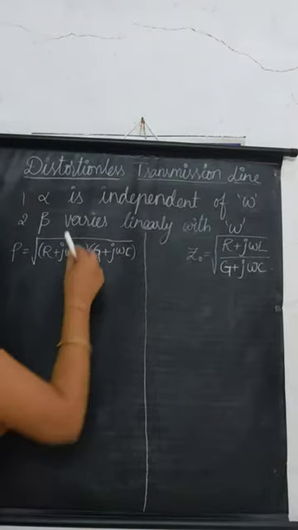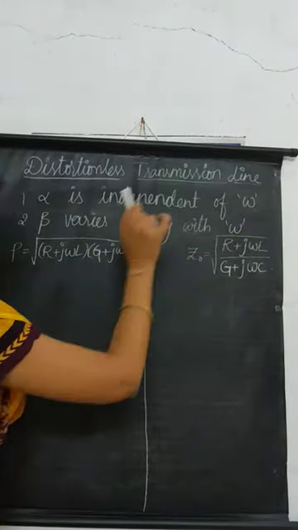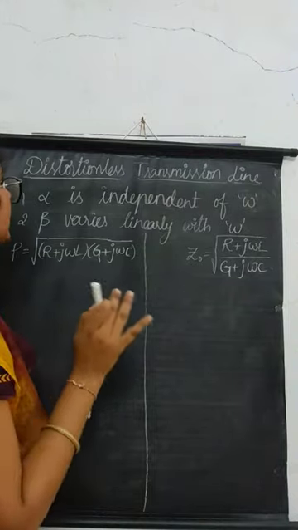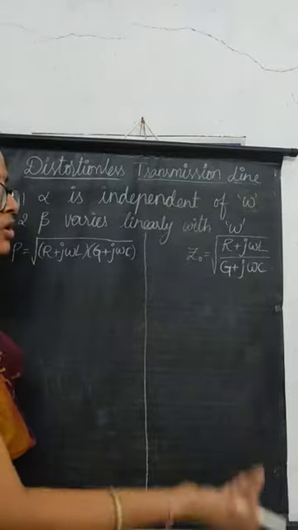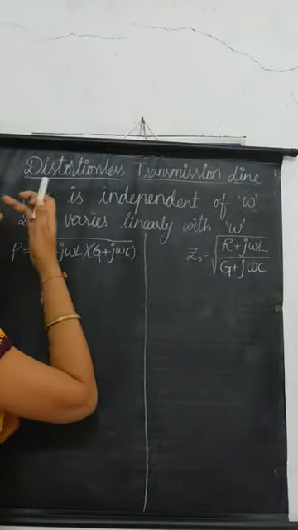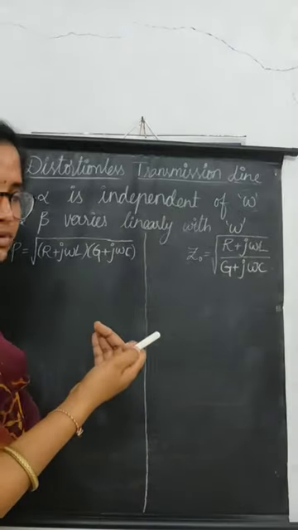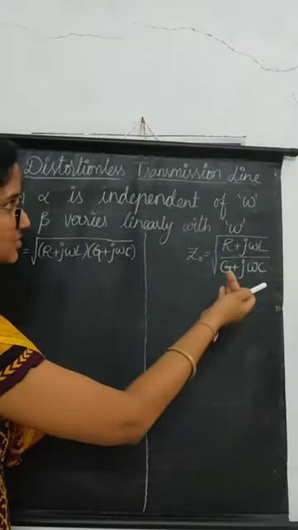So our concept is distortionless transmission line. It is a transmission line in which there will not be any distortions at the receiver end. The signal which is transmitted through this transmission line does not have any distortions, so it is called a distortionless transmission line.